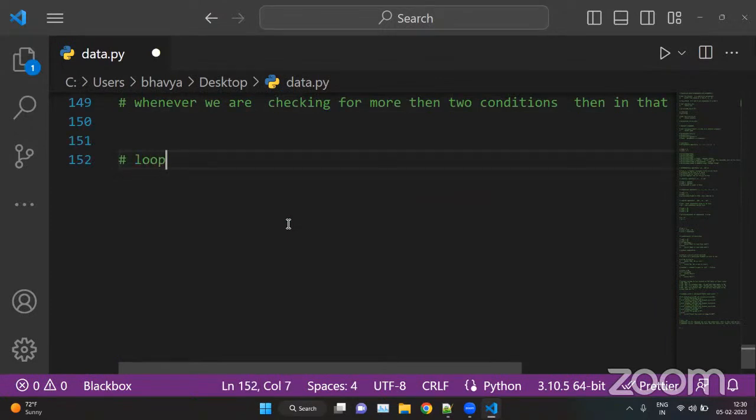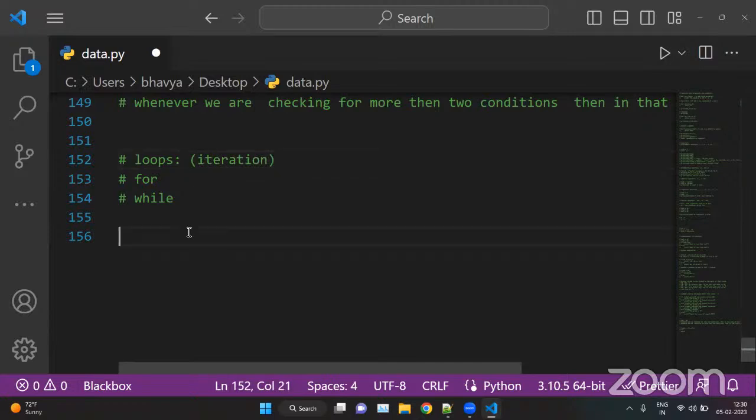Now we have loops. So we have two types of loops in Python. We have the for loop and we have the while loop. Okay, so here we can put, let's say, for loop and while. So loops are used for iteration, for iterating or for printing something again and again.